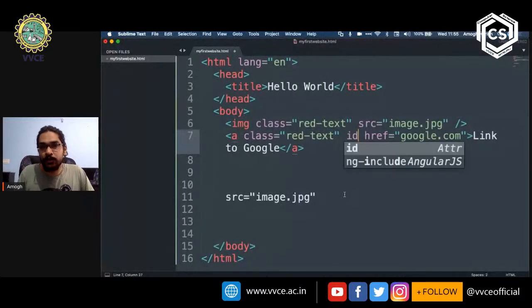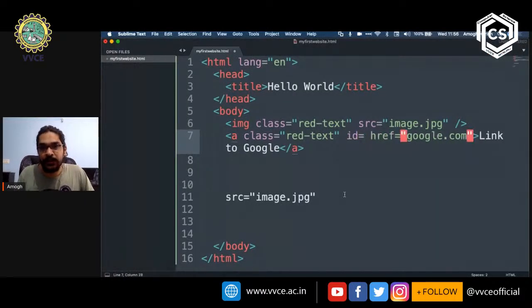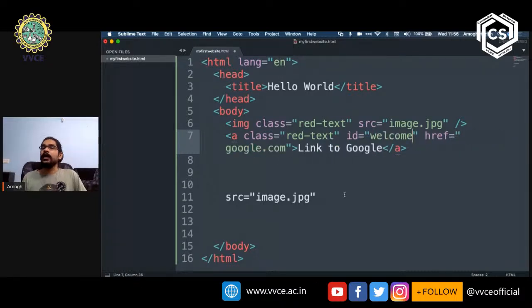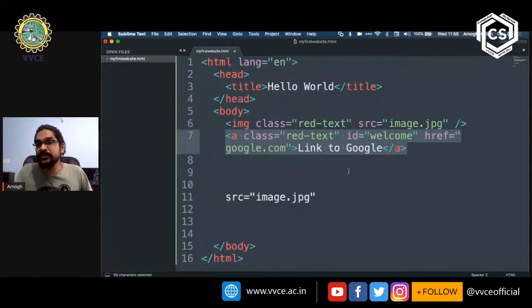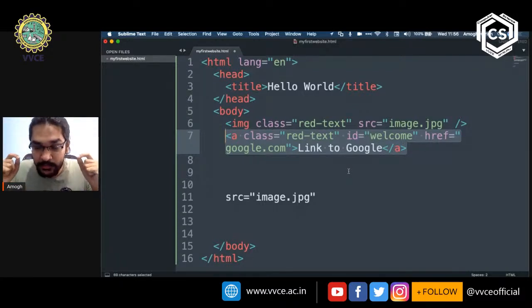So I will use an ID attribute over here for the anchor tag. I type in ID followed by equal to, followed by the quote, and then by typing out welcome. So the value is welcome, and I can use this value now. I can use welcome to refer to just this particular anchor tag in either JavaScript or in CSS. Whenever I say welcome, it will mean that I'm referring to just this tag and not to any other tag.